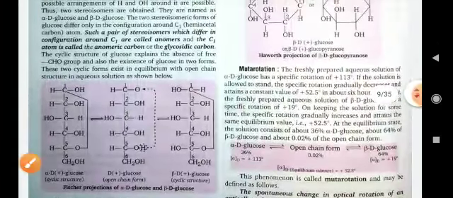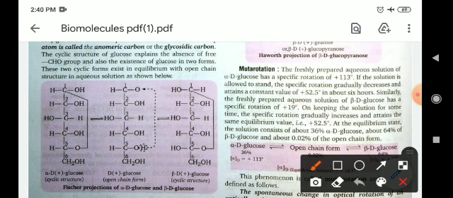Now for the cyclic structure, it is also known as the Fischer projection of alpha-D-glucose and beta-D-glucose. Here, between carbon number 5 and carbon number 1, a bond formation will occur, and this compound will go into the cyclic structure.